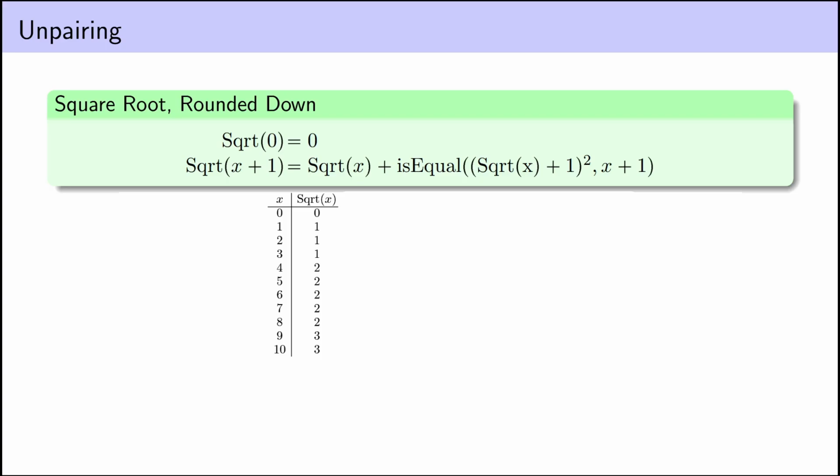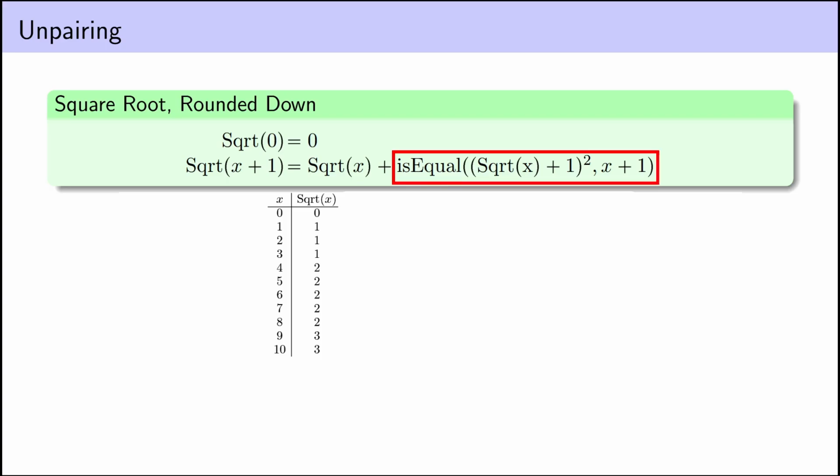To do this, we're going to need an integer square root function. We define it recursively as follows. The square root of 0 is 0, of course, and then to calculate the square root of x plus 1 rounded down, it's probably going to be the same as the square root of x rounded down, unless x plus 1 is a perfect square.